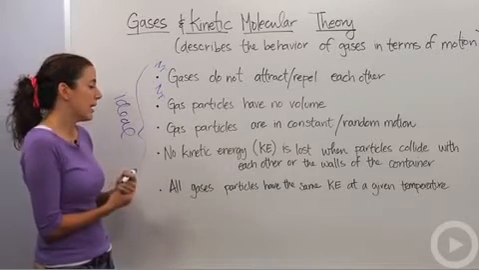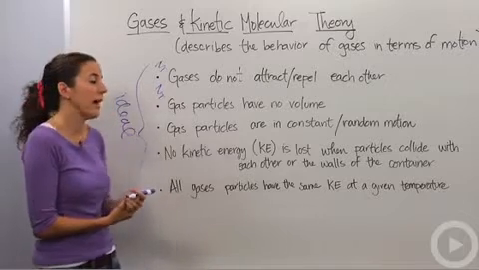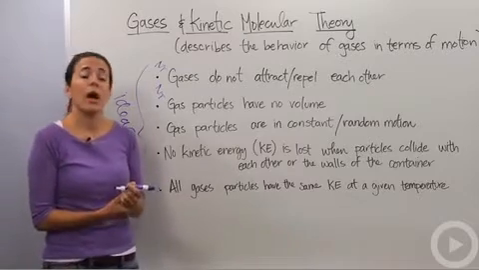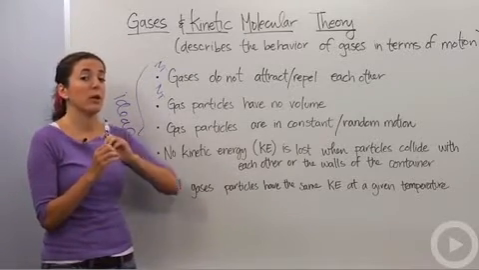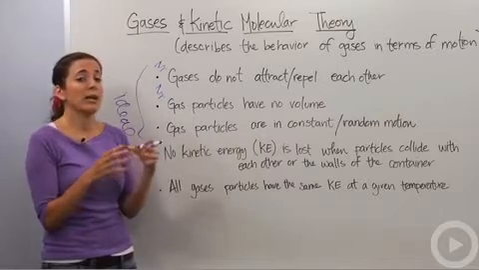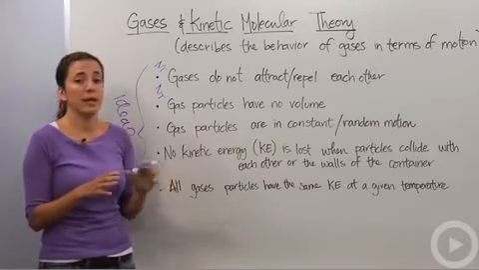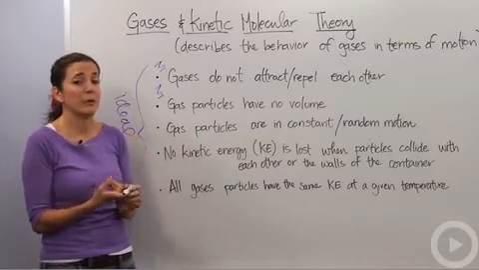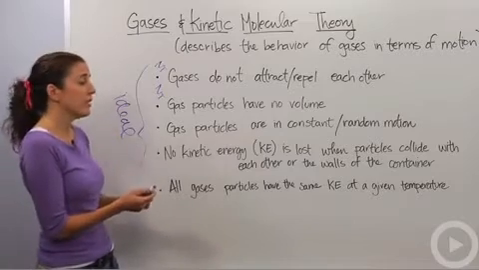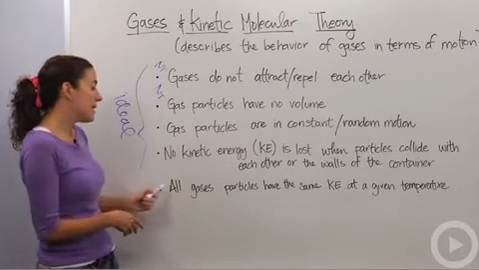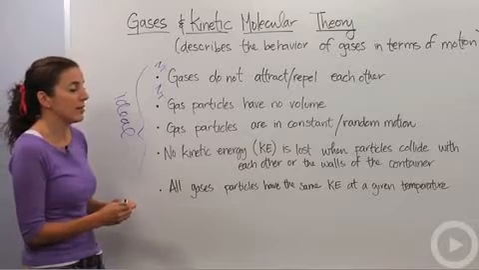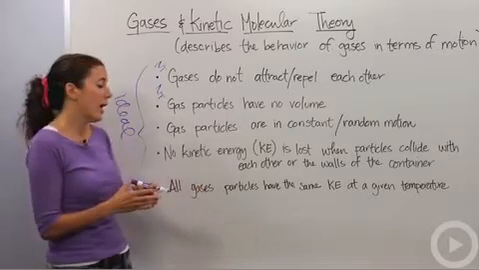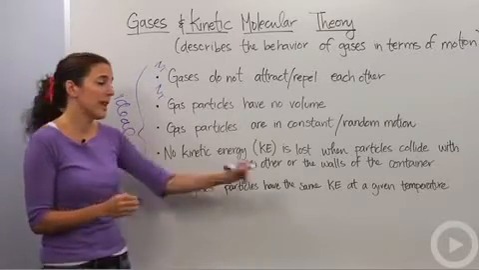The fourth one is that no kinetic energy, which we're going to call KE, you might see that in class, is lost when particles collide with each other or with the walls of the container. That's true. When particles are moving and they hit something, they're what we call elastic collisions, meaning that they do not lose any kinetic energy, and kinetic energy is saved within that collision, whether it's with another gas particle or at the walls of the container. The last one says all gas particles have the same kinetic energy at a given temperature. Temperature is a measurement of kinetic energy, and when we measure the temperature, we're measuring the kinetic energy of those particles. So that's very true.